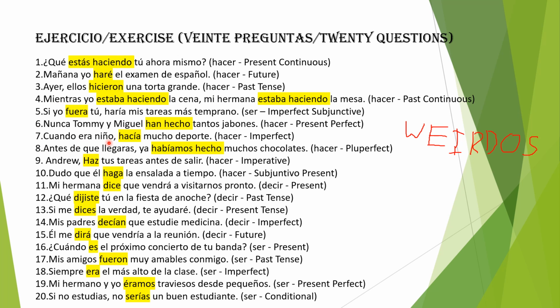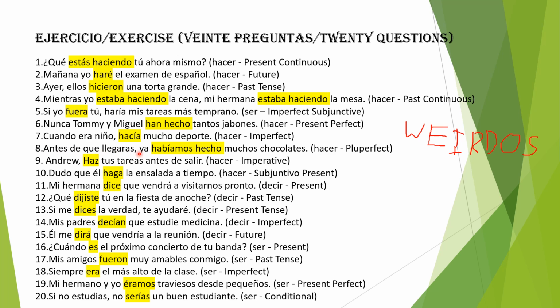Cuando era niño, hacía mucho deporte. When I was a child, I used to do a lot of sport. Deporte means sport in Spanish. And we're talking about a habitual action that used to happen in the past, so we're gonna use the imperfect tense. Cuando era niño, when I was a child, I used to do, hacía mucho deporte. I used to do, so this indicates a habitual action in the past. So we're using imperfect tense.